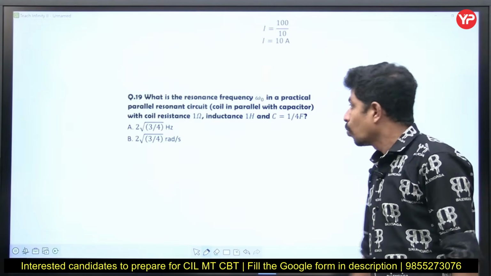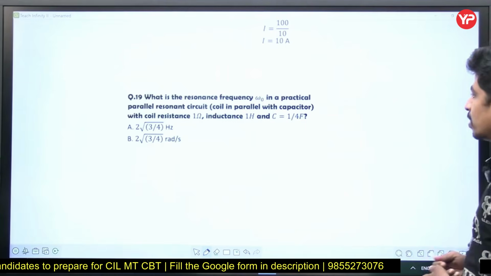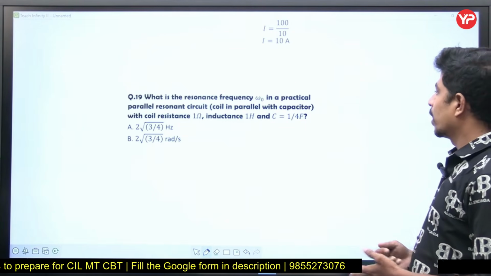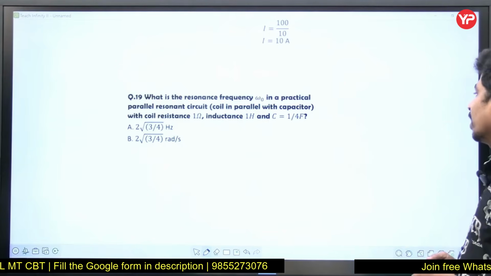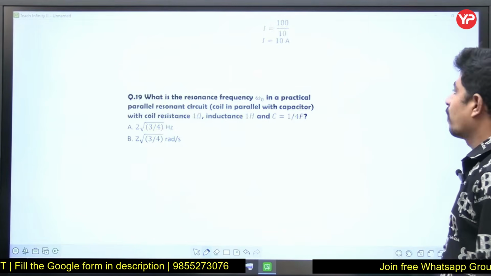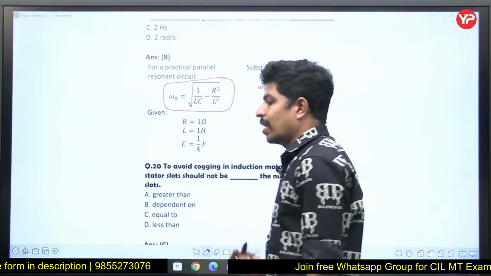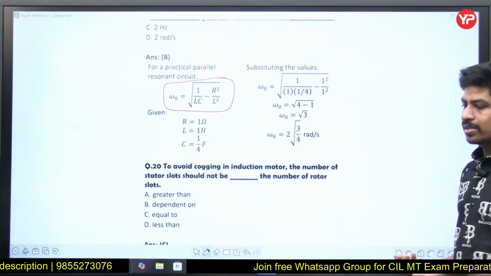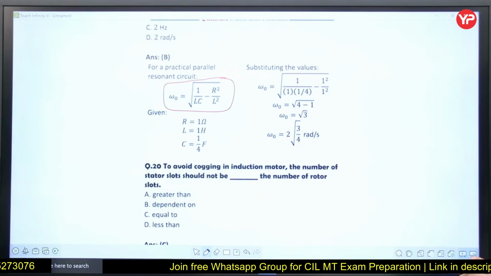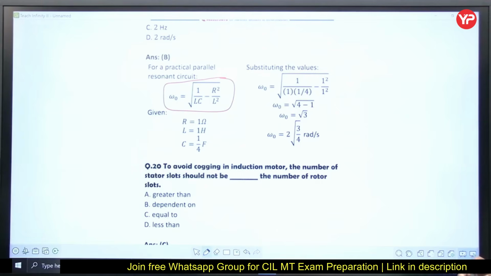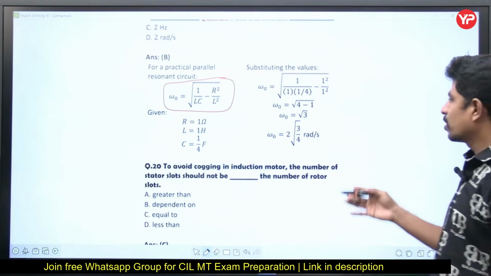He is asking what is the resonance frequency omega naught in a practical parallel resonance circuit, a coil in parallel with a capacitor, with coil resistance of 1 ohm, inductance of 1 Henry, and capacitance of 1/4 farads. This is the formula for a practical parallel RLC circuit. The resonant frequency is omega naught equal to the square root of 1 by LC minus (R by L) whole square. Put in the given values.